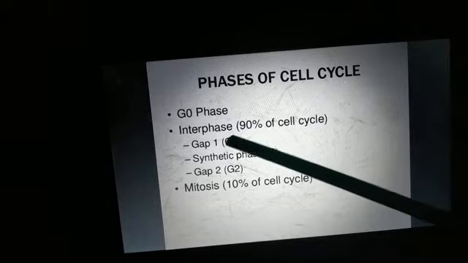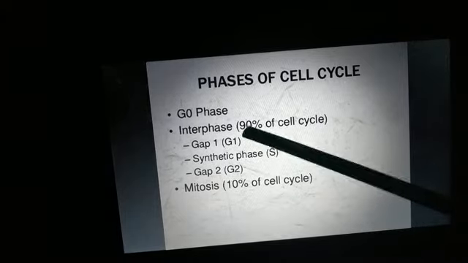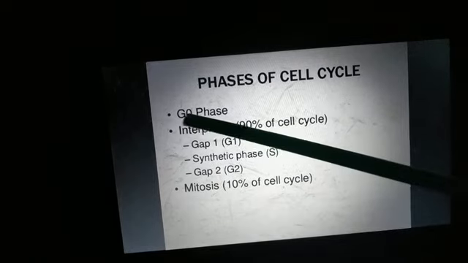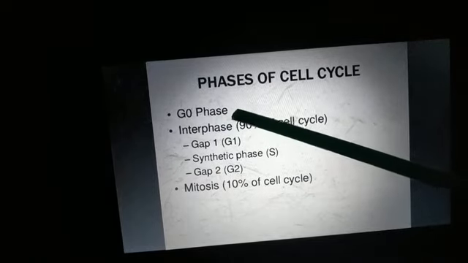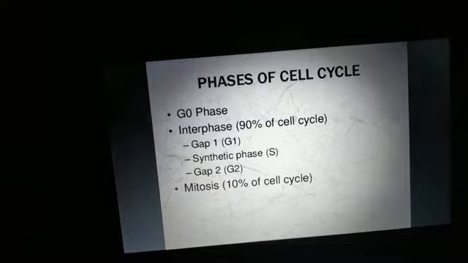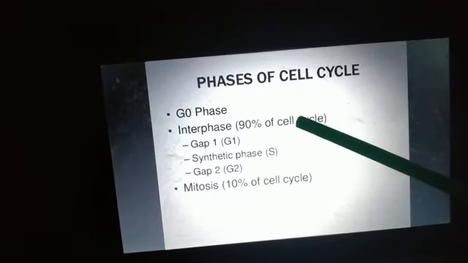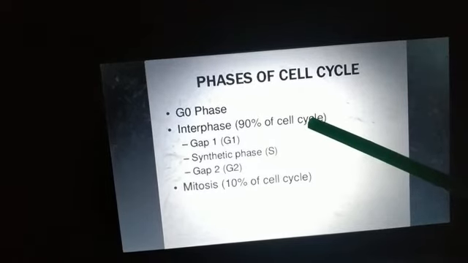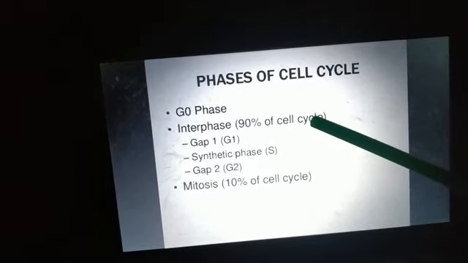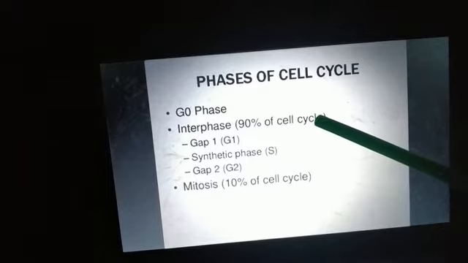So these are the two phases of the cell cycle. I'll discuss the G0 phase also at the end. This interphase is a very active phase, and it is the preparatory phase of the cell cycle.